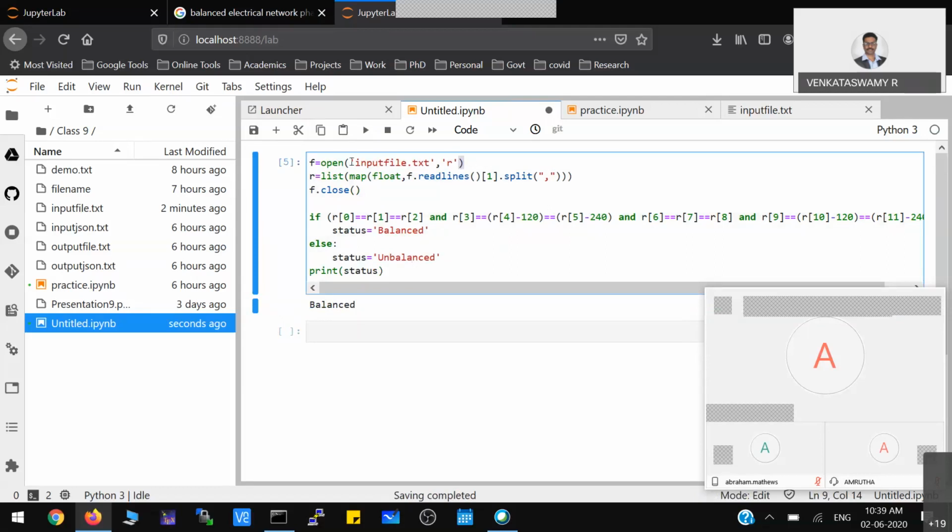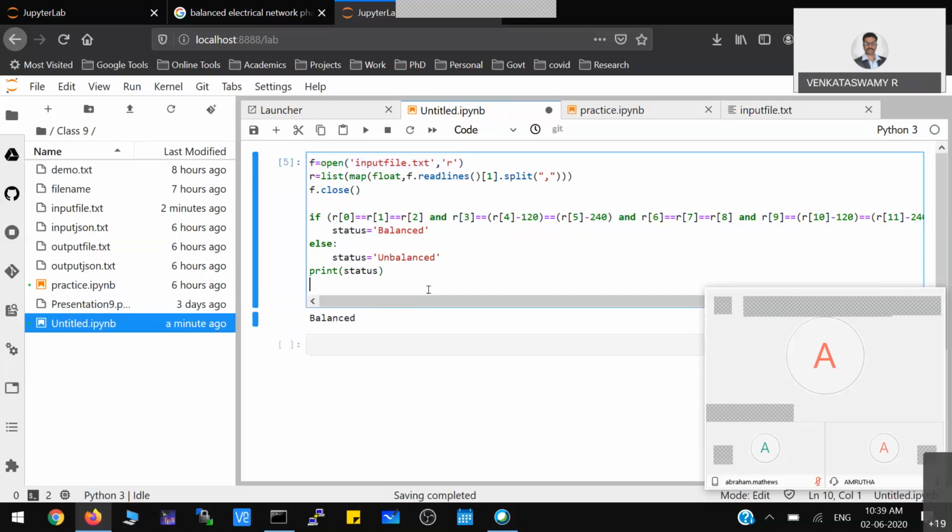To write the status to a different file, you have to open that file. I am calling that the output file, and here the mode should be write mode.